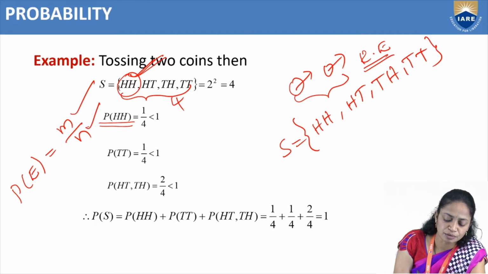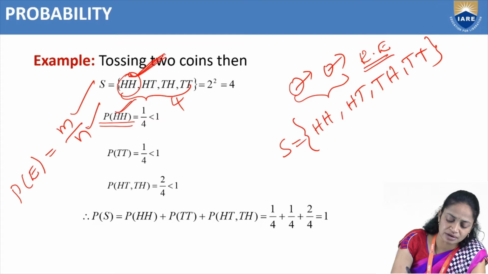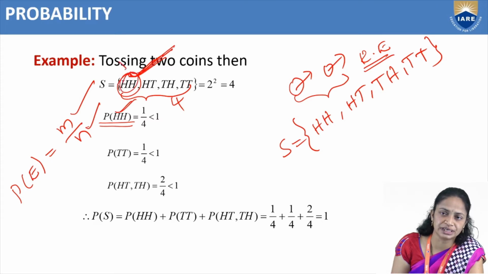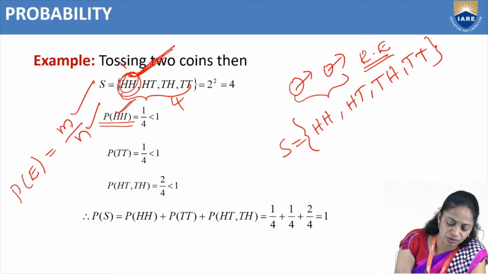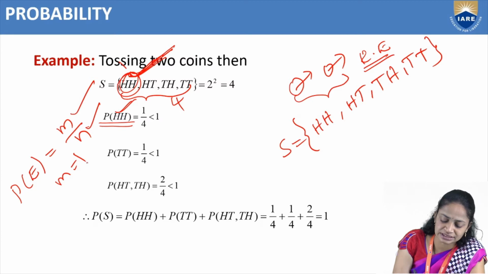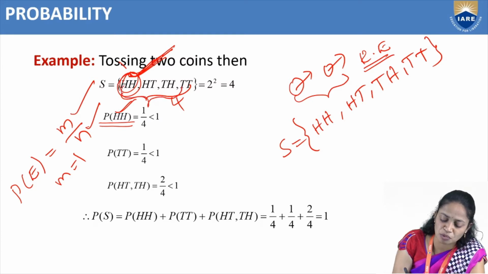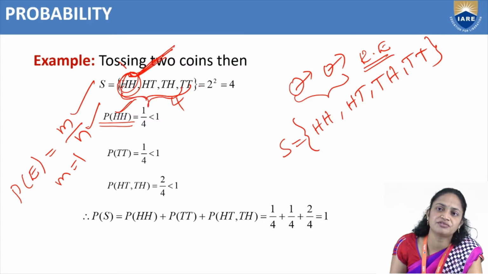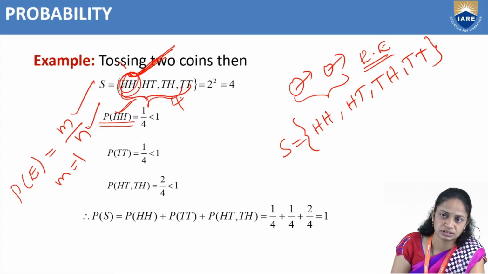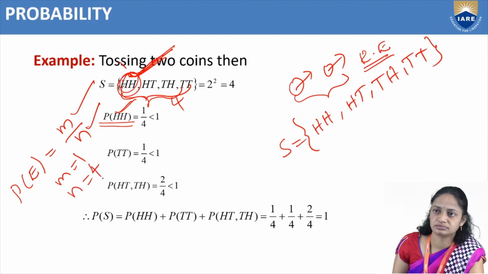So here, for the probability of head head, favorable events: only one possibility is there, so M value is 1. And what is the N value? The total number of possibilities is 4, so N value is 4.